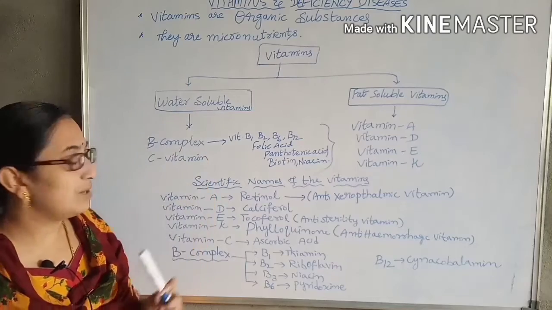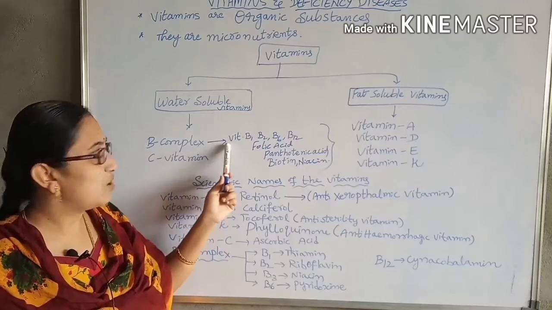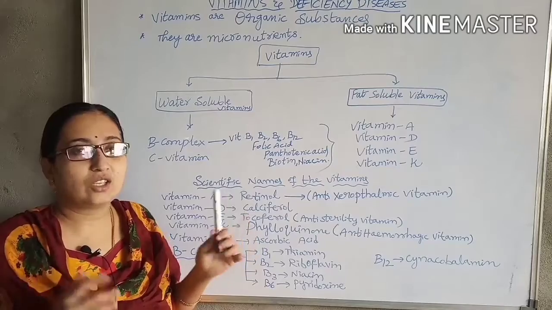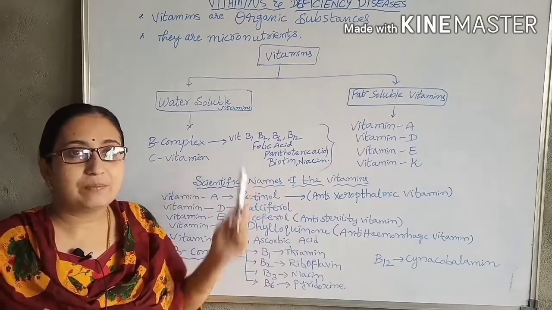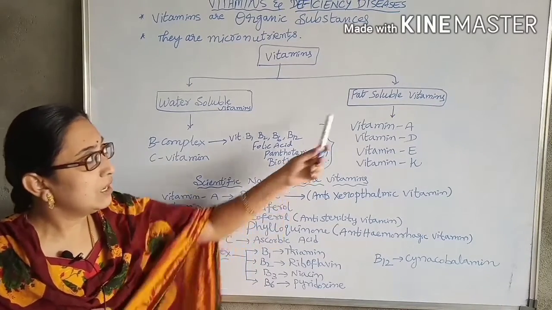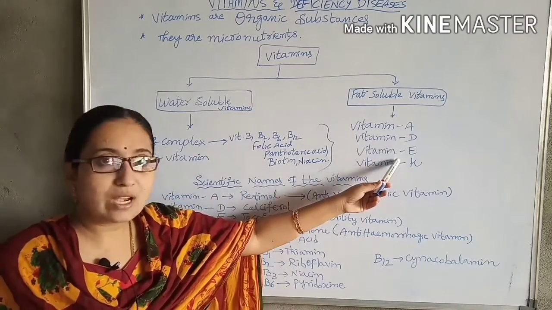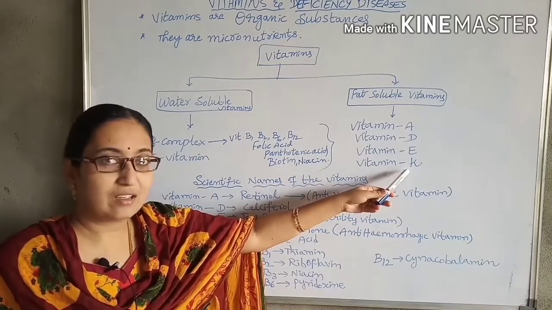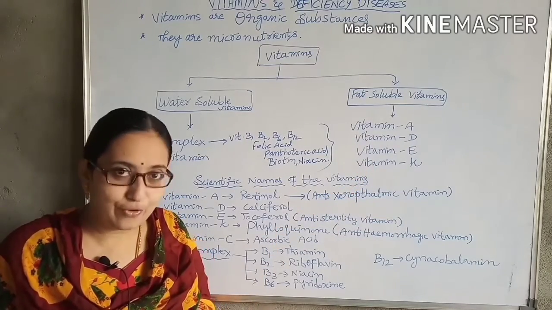The water soluble vitamins are vitamin B complex and vitamin C. Vitamin B complex is a complex compound. It consists of vitamin B1, B2, B6, B12, folic acid, pantothenic acid, niacin and biotin. Fat soluble vitamins are vitamin A, D, E and K. These four vitamins are soluble only in fats.